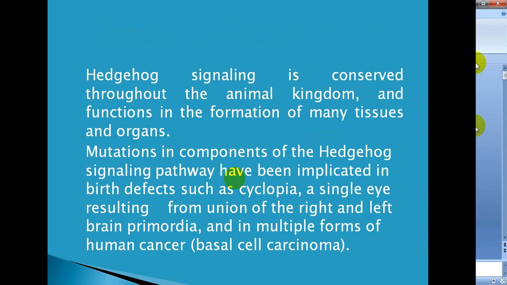Hedgehog signaling is conserved throughout the animal kingdom and functions in the formation of many tissues and organs. So, mutations in the components of the hedgehog signaling pathway have been implicated in birth defects such as cyclopia, that is a single eye resulting from union of the right and left brain primordia, and in multiple forms of human cancer, that is basal cell carcinoma.